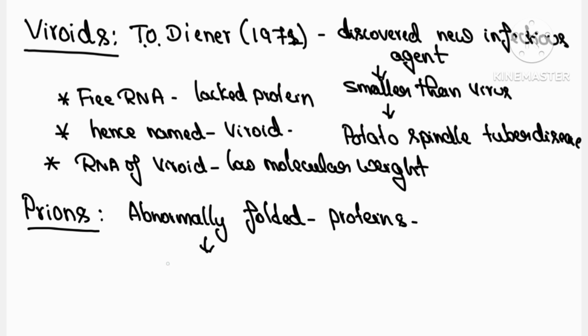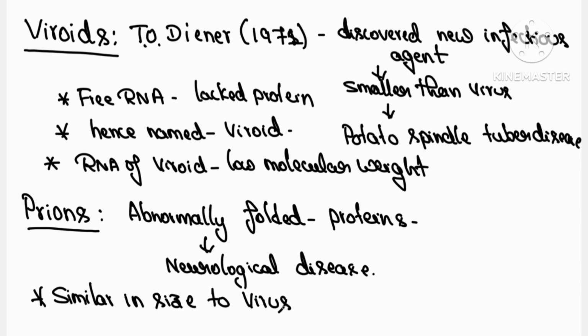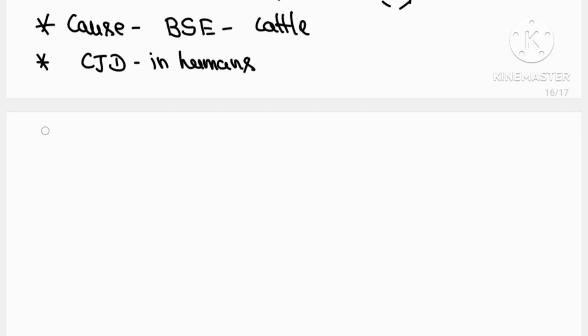Another infectious agent was also discovered, called prions. Prions are abnormally folded proteins. They don't have any genetic material, only proteins are infecting, and they cause mainly neurological diseases in animals. Remember, viroids usually cause diseases in plants, while prions usually cause diseases in animals. One example of a prion disease is bovine spongiform encephalopathy, which occurs in cattle, and its analogous variant causes Creutzfeldt-Jakob disease in human beings.